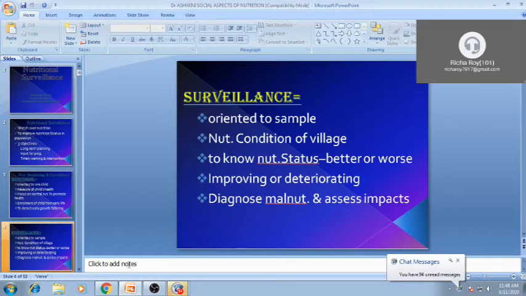Then surveillance is orientation to the sample, the nutritional condition of a village or any certain geographic area, to know whether the nutritional status is better or worse in that area, and to improve the status of nutrition in a certain geographic area with a certain amount of population. And after all this, we have to label the final diagnosis of malnutrition or assess the impact of that surveillance on the basis of these steps.